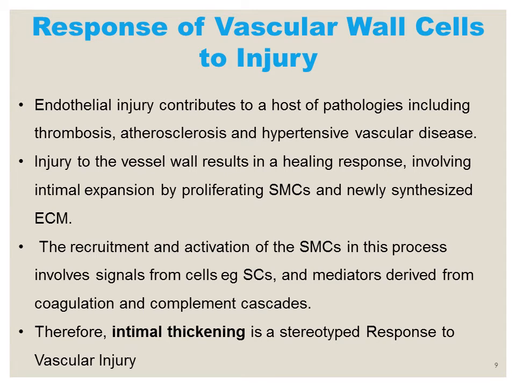So the response of vascular wall cells to injury. Normally the endothelial cells are in their normotensive state, that is, whenever the blood is flowing smoothly through the vessel wall or there is low production of growth factors, the endothelial cells remain in their stable state.